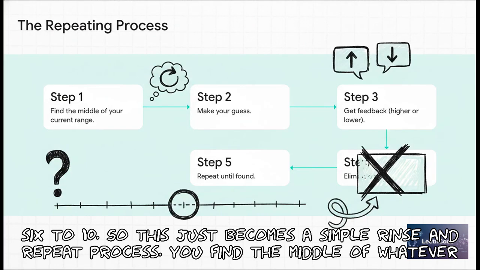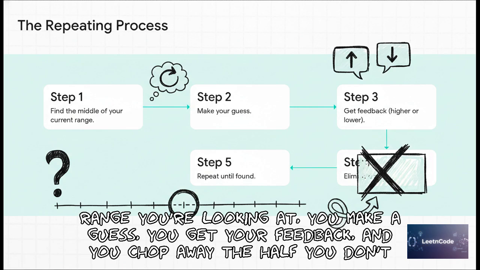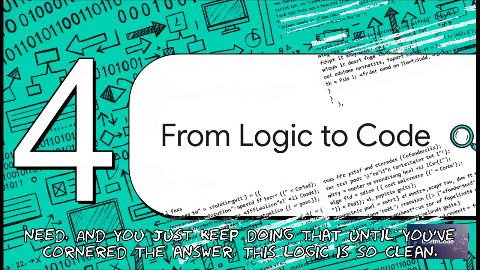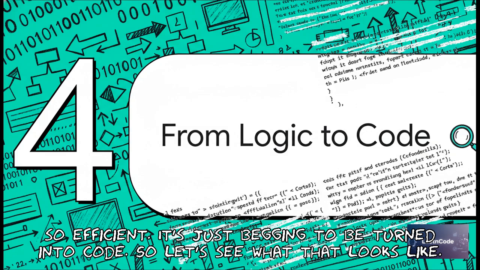So this just becomes a simple rinse and repeat process. You find the middle of whatever range you're looking at, you make a guess, you get your feedback, and you chop away the half you don't need. And you just keep doing that until you've cornered the answer. This logic is so clean, so efficient, it's just begging to be turned into code. So let's see what that looks like.